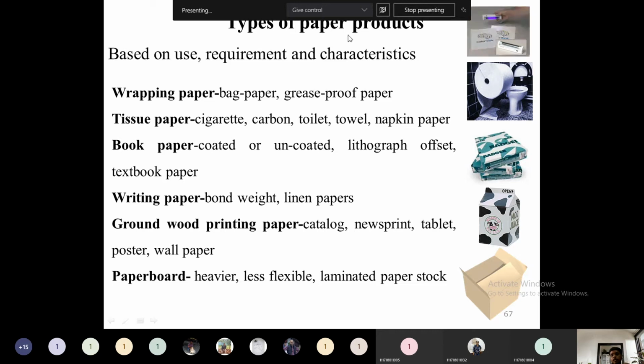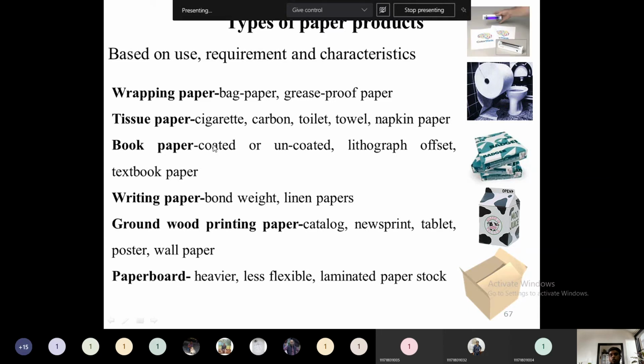So what are the paper products? Depending on the end use requirement, there are many types of paper products. Based on the use requirement and characteristics, the paper products are classified here. First, wrapping paper: bag paper or grease proof paper, whatever is there, we form as wrapping paper, depending on the particular strength we require. Then the tissue paper: for preparing cigarettes, carbon paper, toilet paper, towels, napkin paper, everything will be classified as tissue paper.